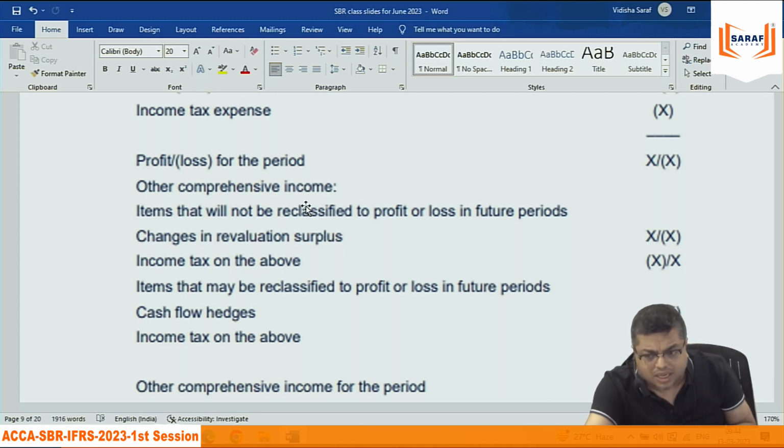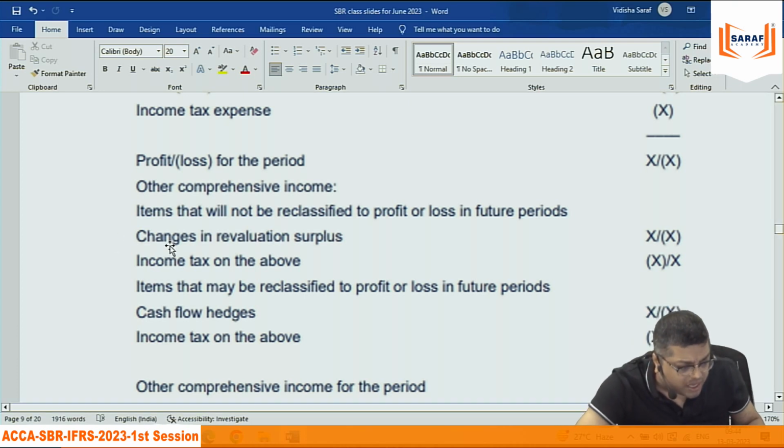That 10,000 increase in the value is not that I have received the tuition fees. It is not my operations. And at the same time, I have not sold the computer, so it is not that I receive 10,000. But I want to record the computer at 10,000 extra value, the fair value, the revalued figure. So that 10,000 gain I will record here. That is called other comprehensive income.